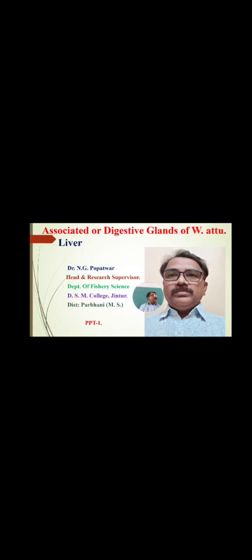Now the second part of the digestive system is the associated glands of Valiaguatu. These associated glands are also called digestive glands. Why is this name given?